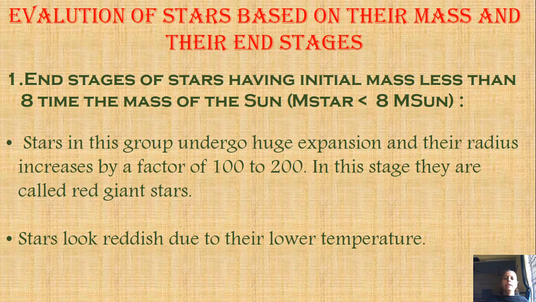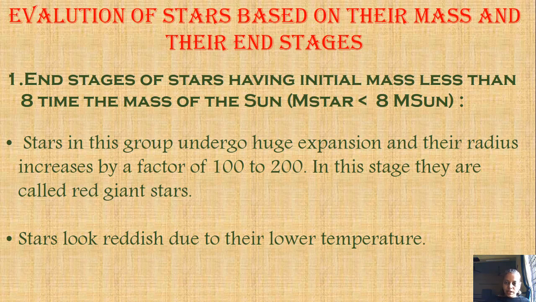At that time we call them a red giant, because they have expanded 100 to 200 times their radius.